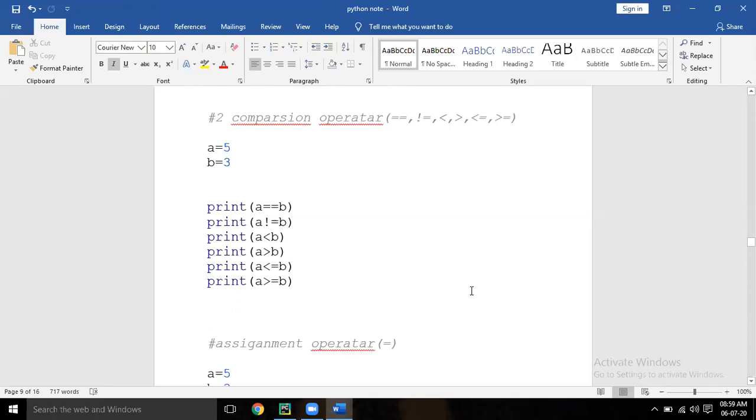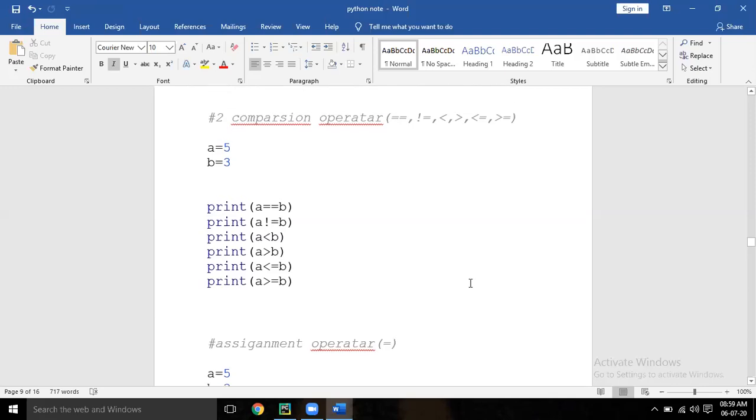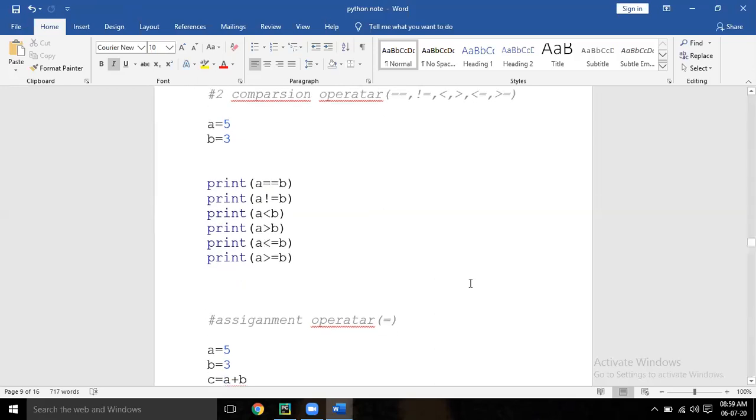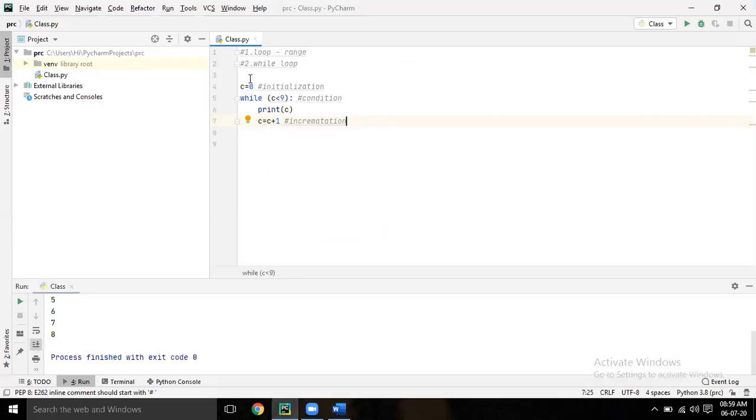Only comparison will go in while, sir? Not like that. As per your requirement, whichever condition you want, you can give that condition. That's it. So for that, every operator should be there in your mind. Now let's go to the next one, for loop. So there are two loops. One is while loop. Other one is for loop.